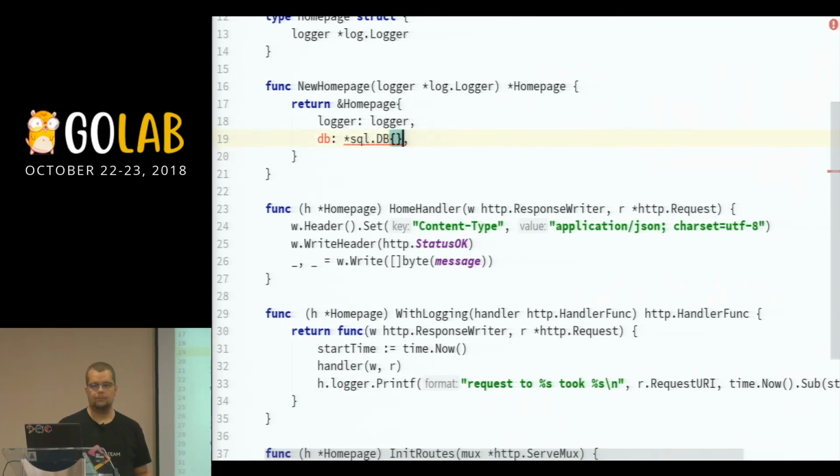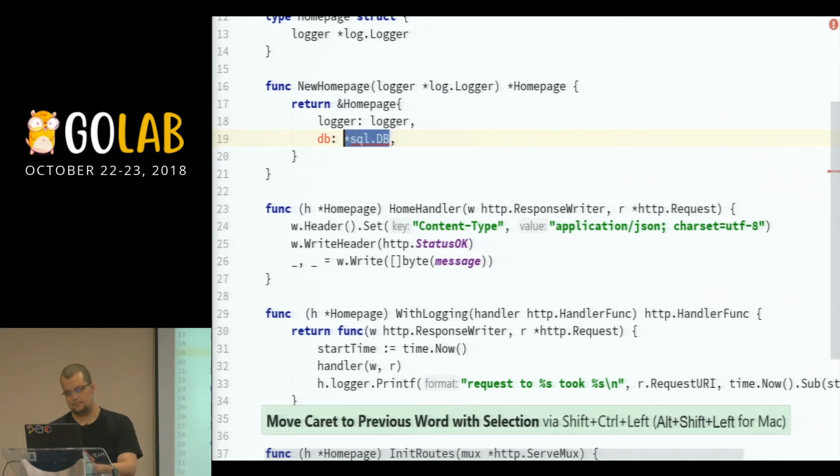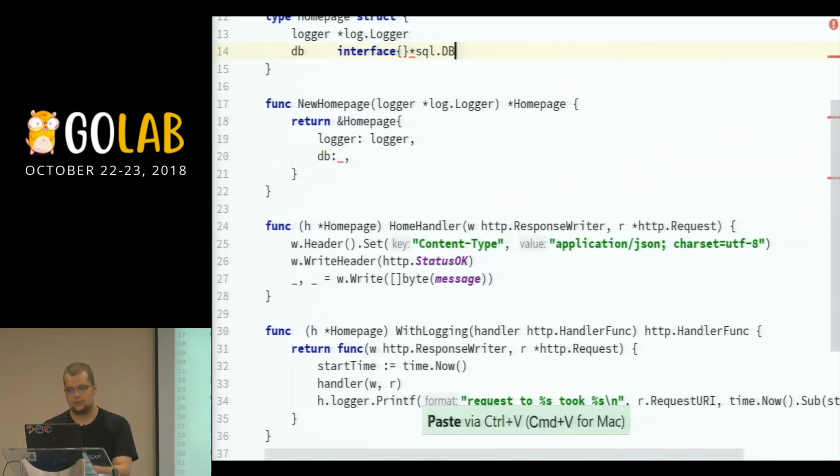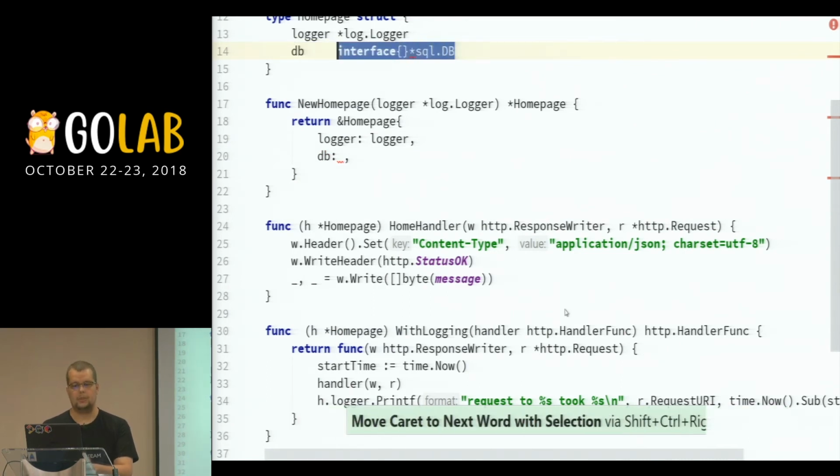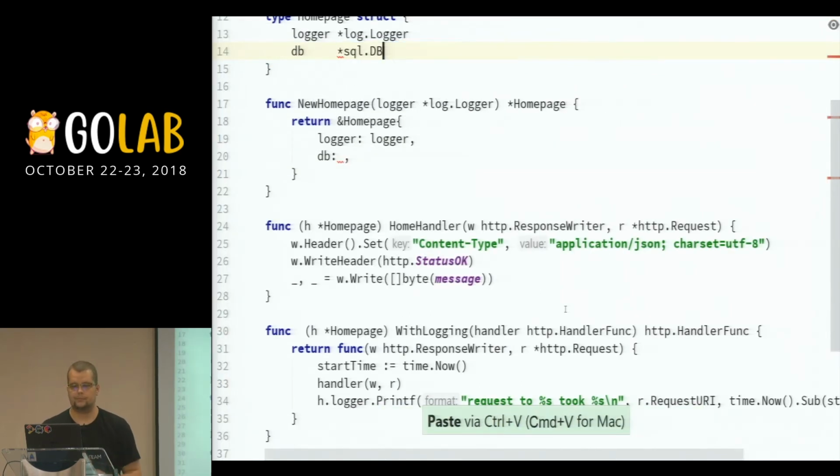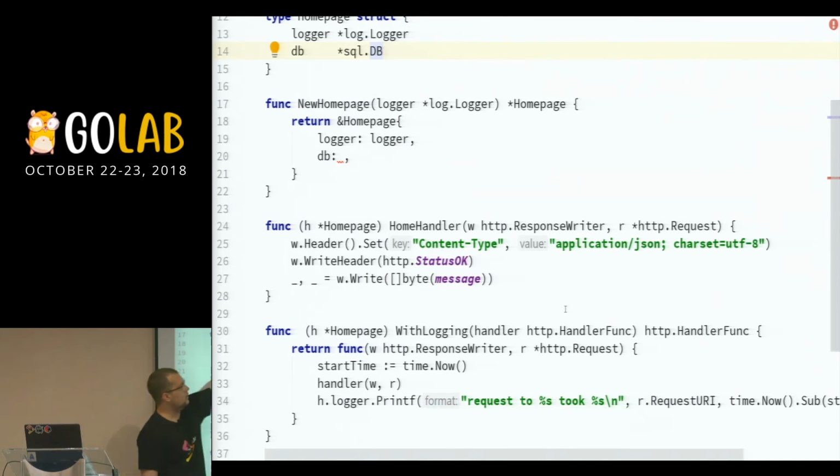And the way to do it, well, actually, wait, I'm silly, sorry. Field, and this one is of type DB. And then I should pass it as a parameter to the function. And the reason to do that is that the object will live across requests. And then it's also going to be easier to test, easier to figure out and mock, easier to see as a dependency in your code, so you don't have surprises.